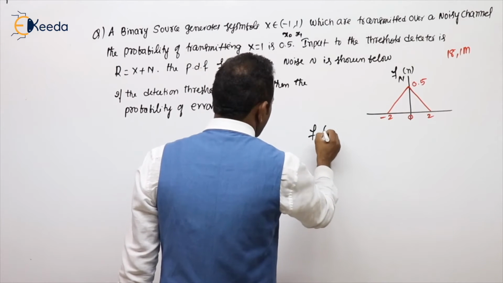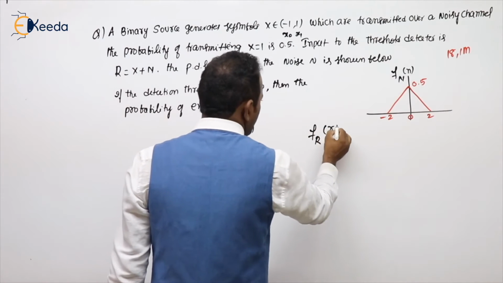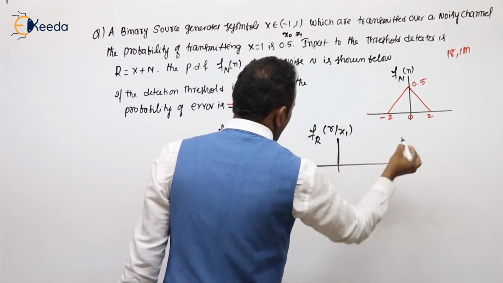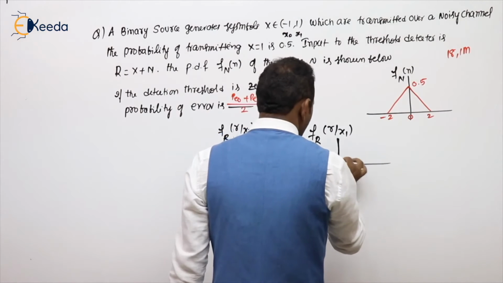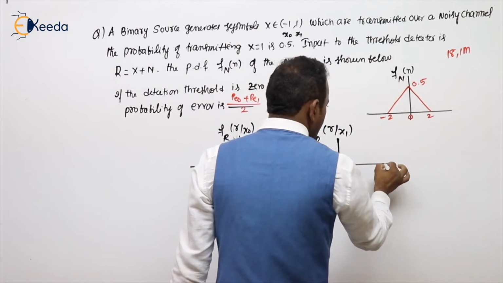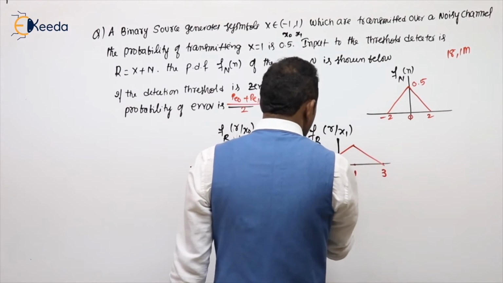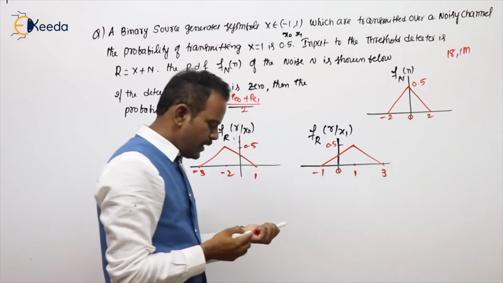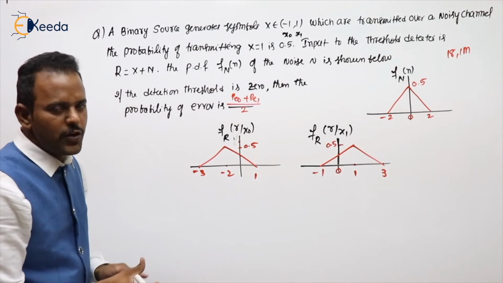Now write the PDF for x1, where for the x1 you can see 1, so its mean is 1. So it's shifted to 1. This will be 3. This is -1. This will be 0.5. Calculate the probability of 0 and probability of error for 0 and 1.